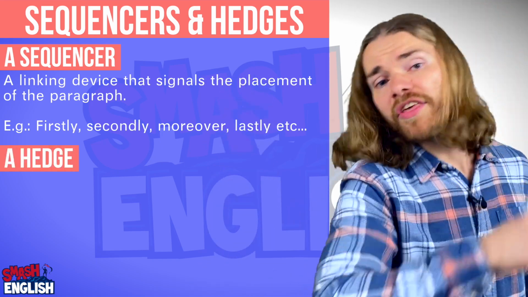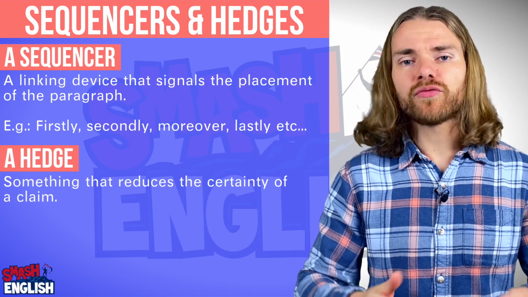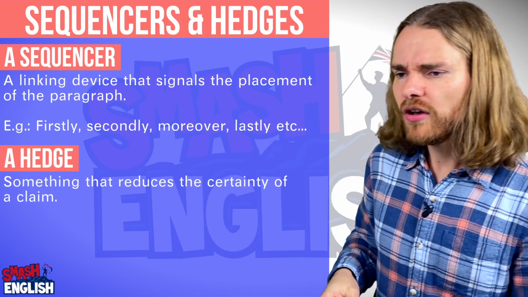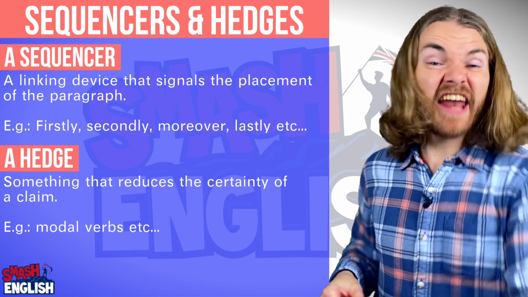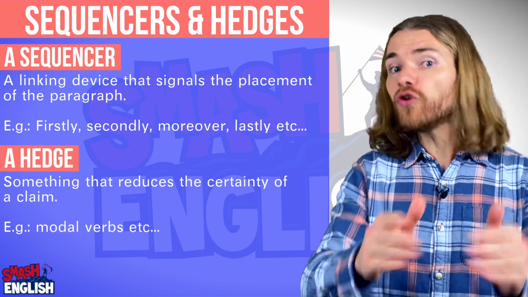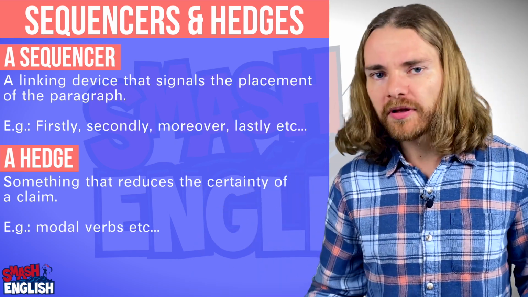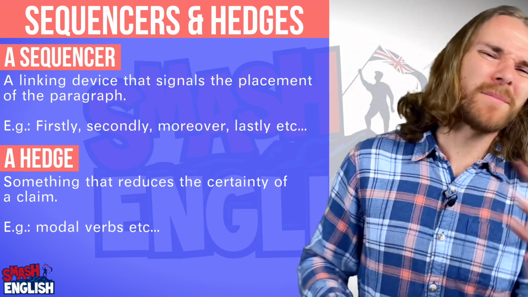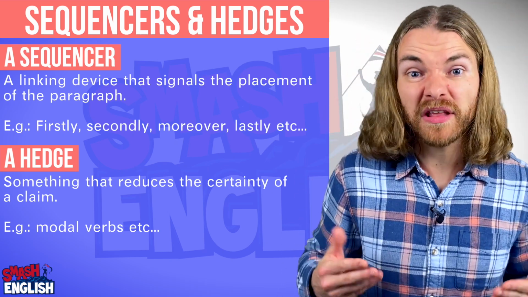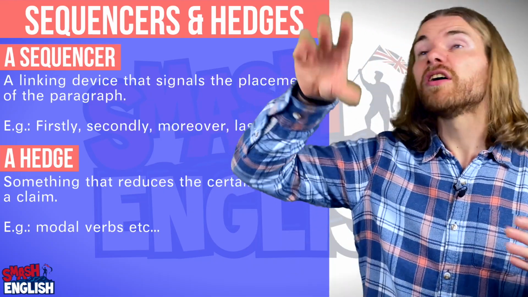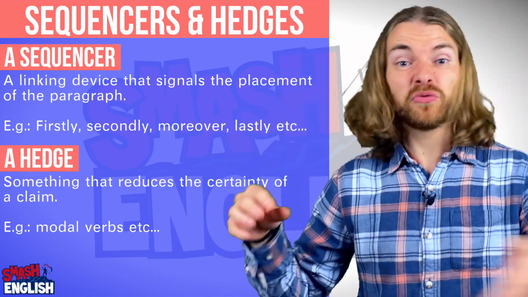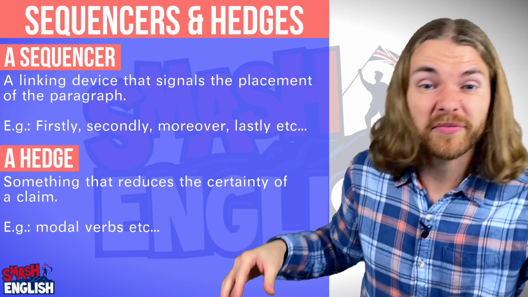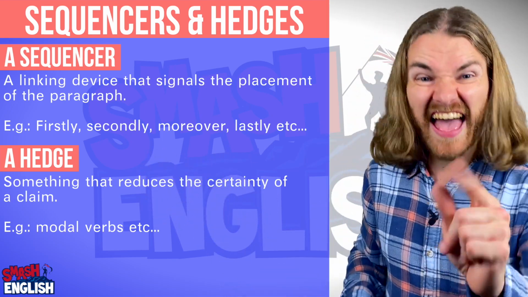A hedge, on the other hand, is something that reduces the certainty of a claim. An example of a hedge could be a modal verb, like could, or may, or might. Anything that takes something from 100% certainty to 99% or 98% or 97% or 96% or 95%, is a hedge.